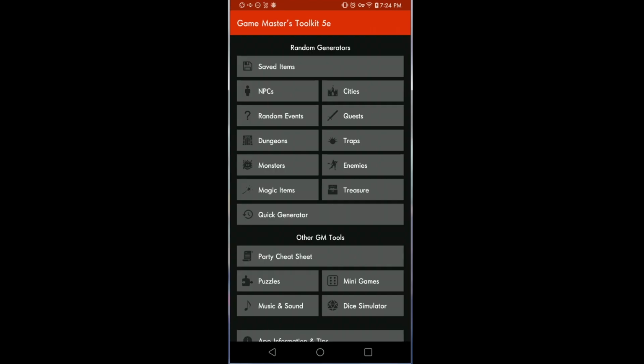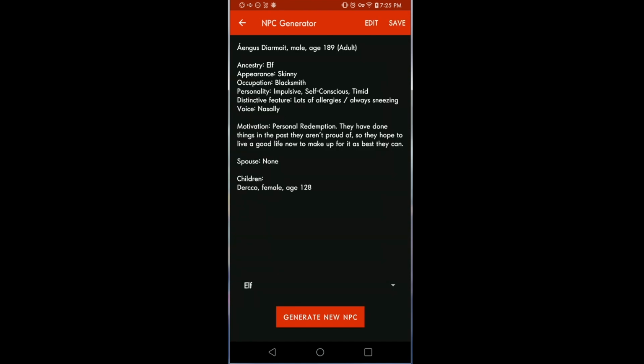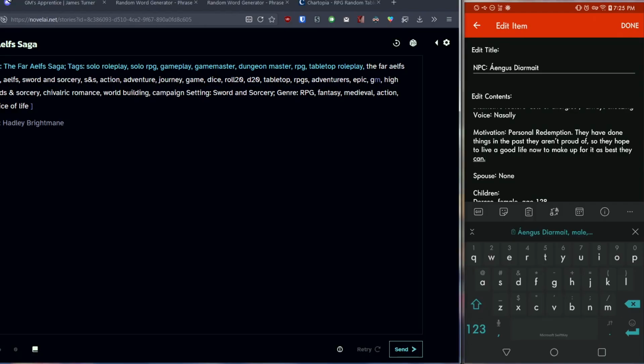In the Game Master's Toolkit, there's an area for NPCs. You can choose a random ancestry, or you can pick something. Okay, we have something here, and I was particularly looking for an interesting motivation. This motivation of personal redemption sounds good, so let's use it. I'm going to click on Save to make sure I don't lose that NPC, and then I'm going to click on Edit. Once I have all of that copied into my clipboard,